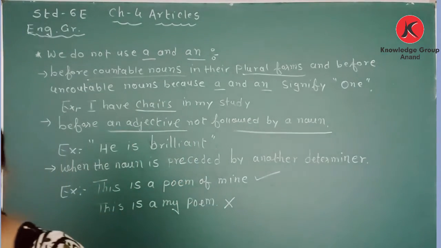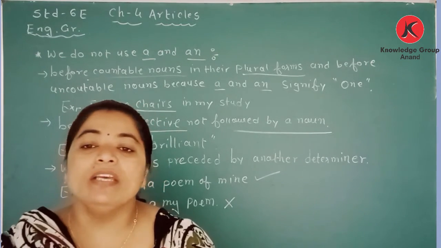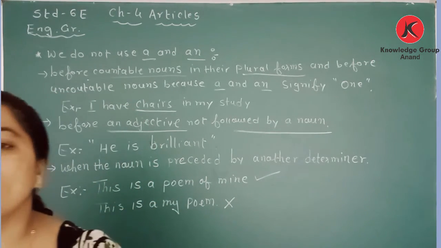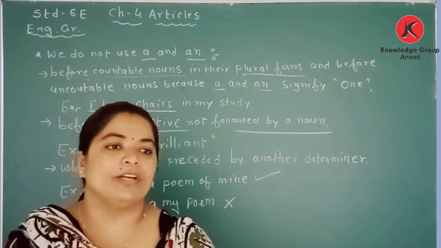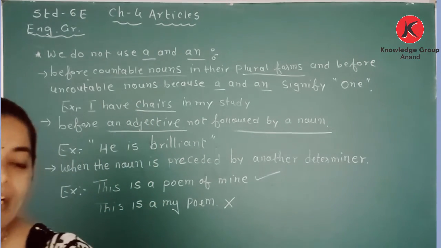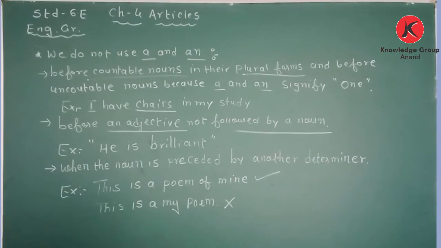Today we are speaking only about the indefinite articles. Which are the indefinite articles? A and an are both indefinite articles. Article an is used before vowels and article a is used before consonants.